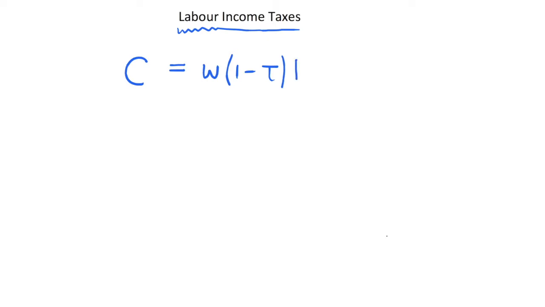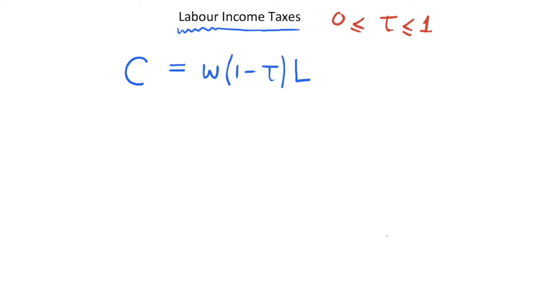This is multiplied by L, the number of hours we work. So this should be fairly straightforward: we are earning our wage rate multiplied by how many hours we work, but some part of this is going to be taken away as tax, and our income tax rate is tau, which we're going to say is between 0 and 1.